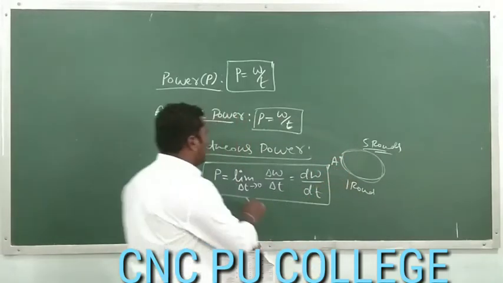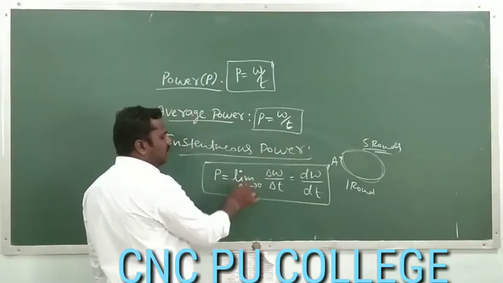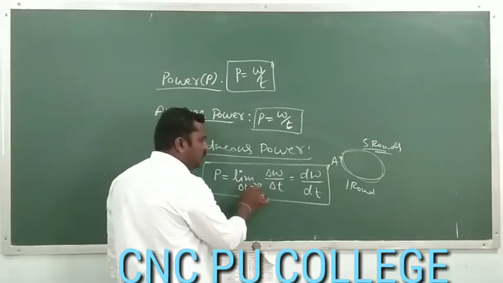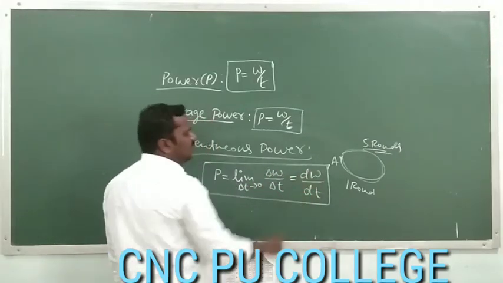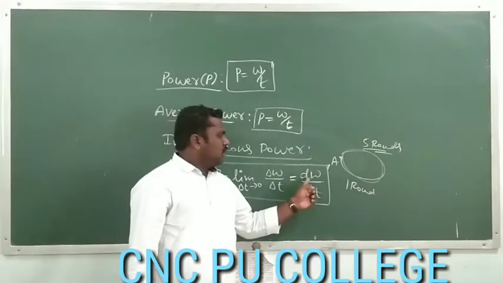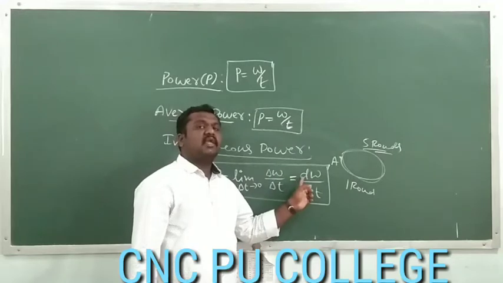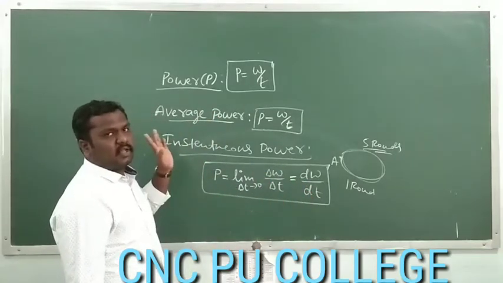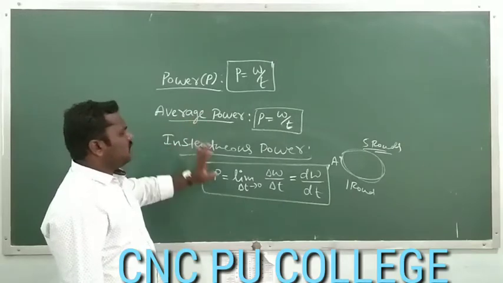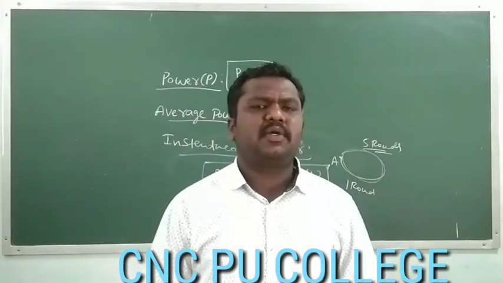That means we are not considering that delta t is continuously varying. So we are applying the limit delta t tends to 0, delta w by delta t, that is nothing but dw by dt, the rate of change of work done with respect to time. That is, the time rate of work done is called instantaneous power. Whether it is average power or instantaneous power, everything is nothing but measurement of work with respect to time.